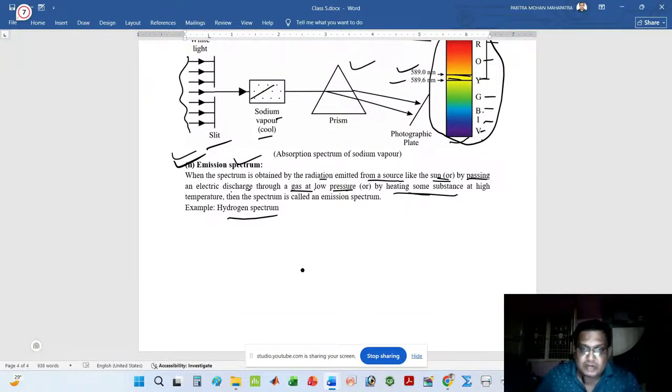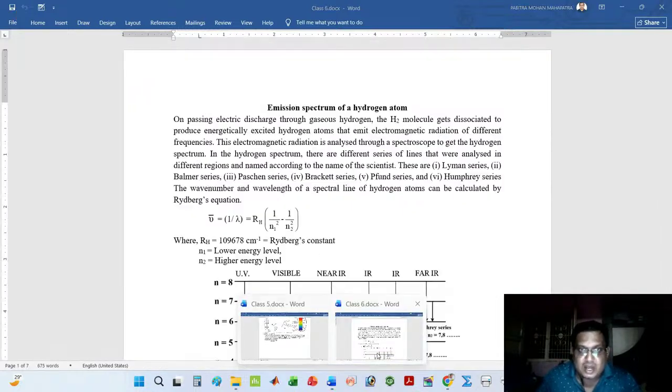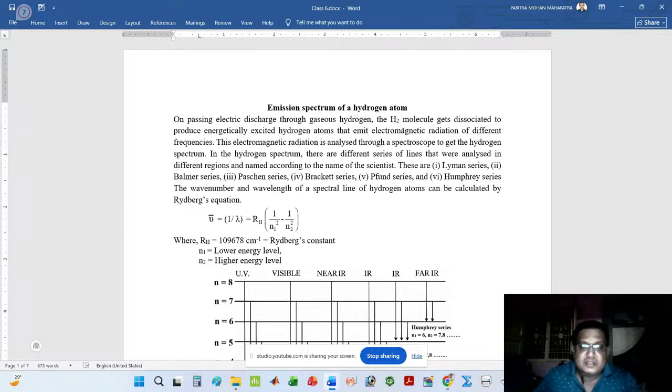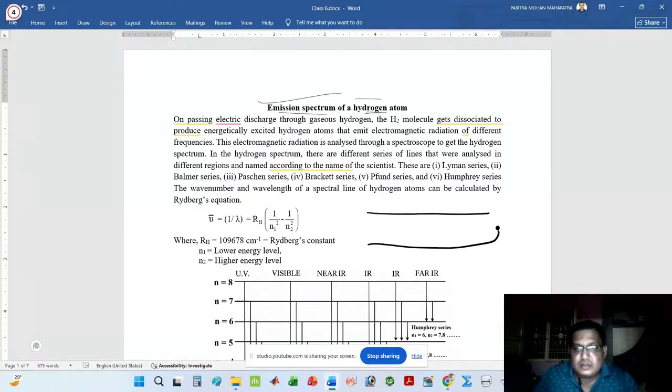In today's class I will explain the hydrogen spectrum. That means I will clearly explain the emission of hydrogen spectrum, how hydrogen spectrum is obtained. At first you should take hydrogen gas in a discharge tube. The hydrogen gas is now present in a discharge tube.